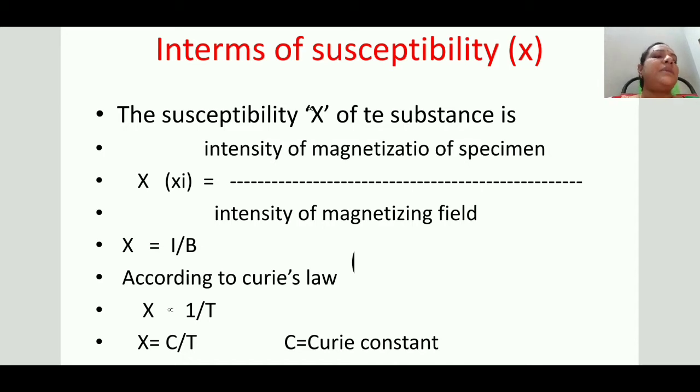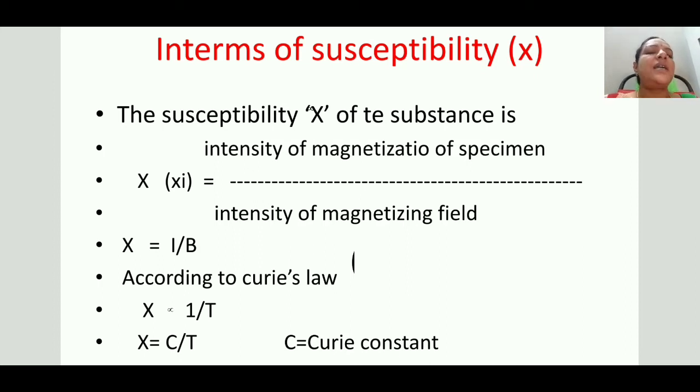understand this susceptibility. The susceptibility is nothing but Xi. What is the susceptibility? The ratio between the intensity of magnetization of the specimen to the intensity of the magnetizing field. That means Xi is nothing but I by B, the intensity of magnetization of the material by the application of the magnetizing field.